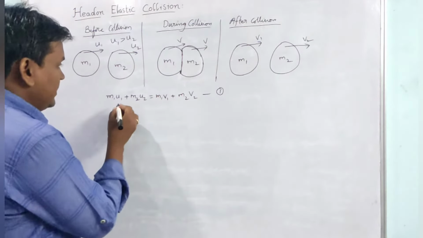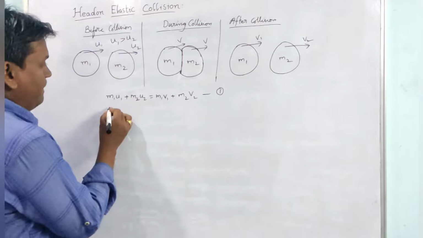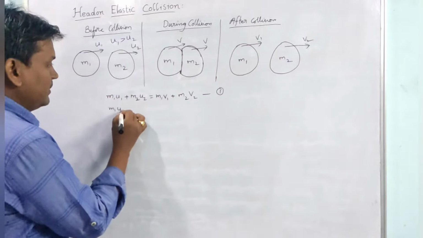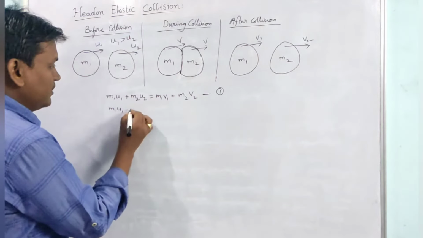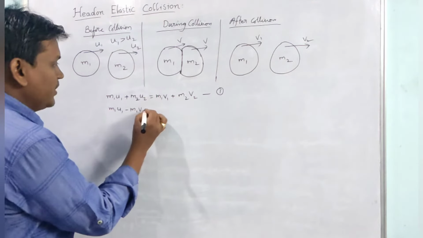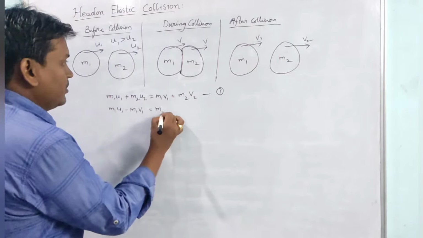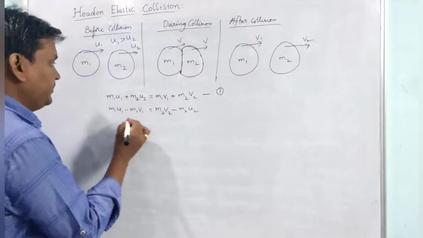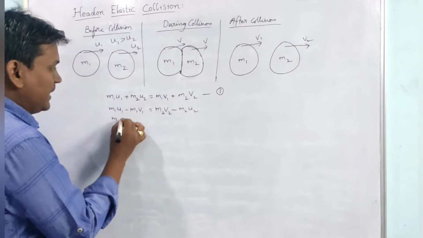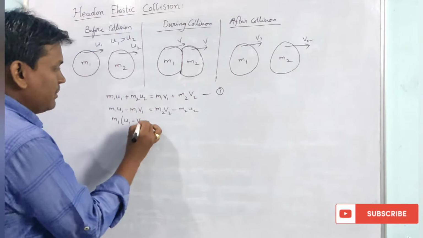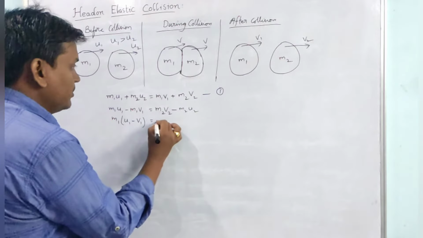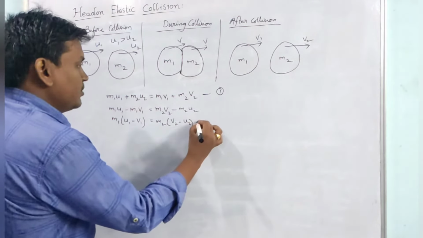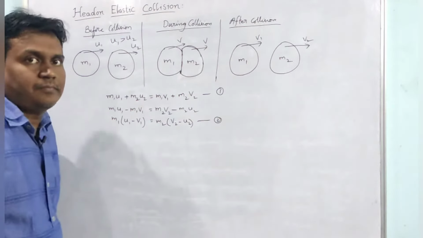Now I am bringing m2 u2 and m1 v1 to the other side, so m1 u1 minus m1 v1 is equal to m2 v2 minus m2 u2. If I take m1 common, u1 minus v1, that is equal to, taking m2 common, v2 minus u2. Let it be equation 2.